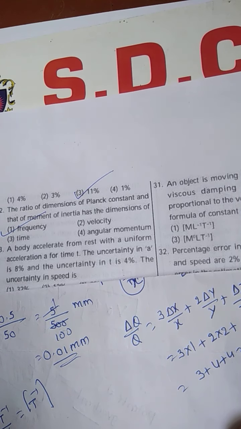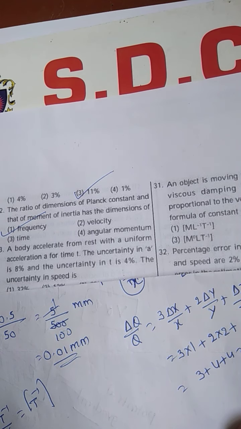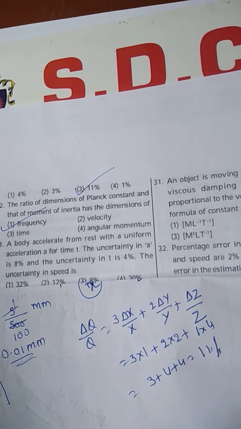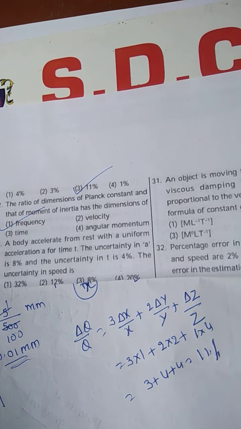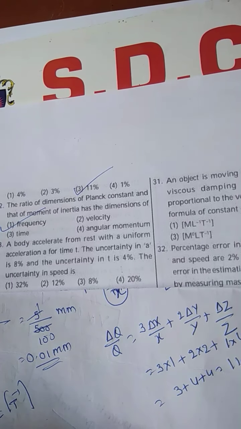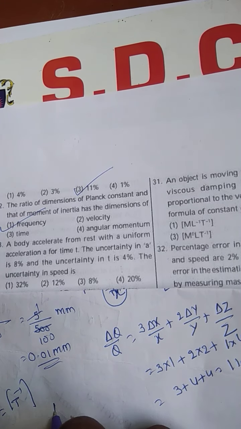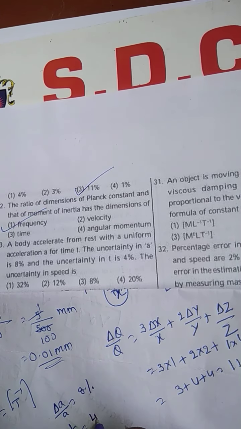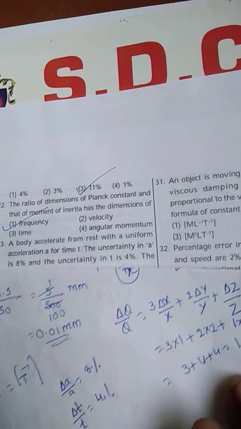A body accelerates from rest with a uniform acceleration for a time t. The uncertainty in a is 8% and the uncertainty in t is 4%. Then the uncertainty in speed is? So first they gave delta A by A is equal to 8%, delta T by T is equal to 4%. What are they asking? Uncertainty in speed.